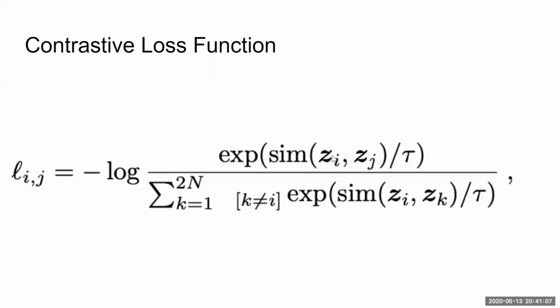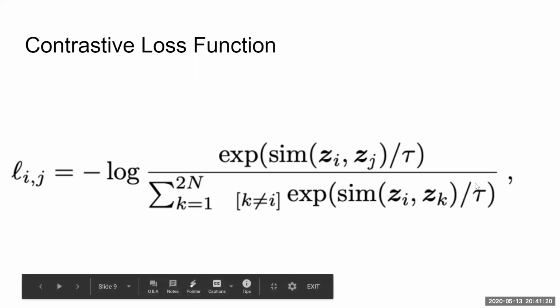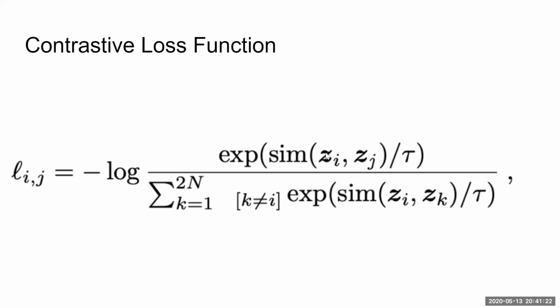We use the similarity between the two representations that you are trying to converge when they are similar. So this whole logarithm value becomes 0 when z_i and z_j converge, and it tends to negative infinity when z_i and z_j are different, when they are divergent.